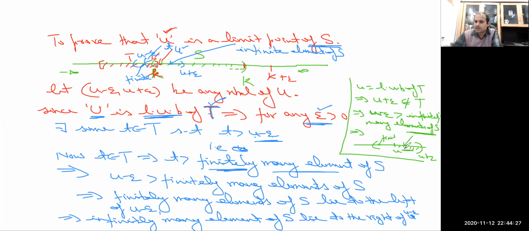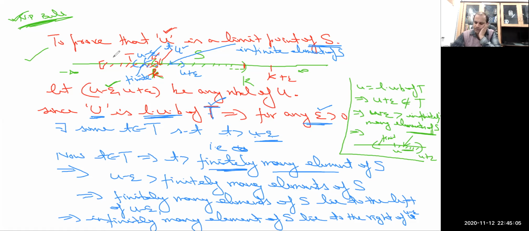So this is the required definition of limit point, and since epsilon greater than 0 is arbitrary, we can say that this u, which is the least upper bound of the set T, is going to be at least one limit point of the set S. So this is one of the constructions, and students need to revise it from the book which I have mentioned here. This is a very good proof, a good book. I have taken this proof from this book, so just revise it from NP Bali. I have given the idea how to do it.